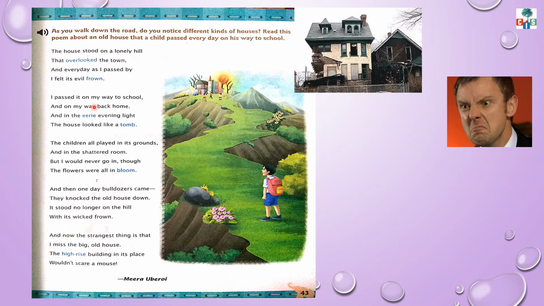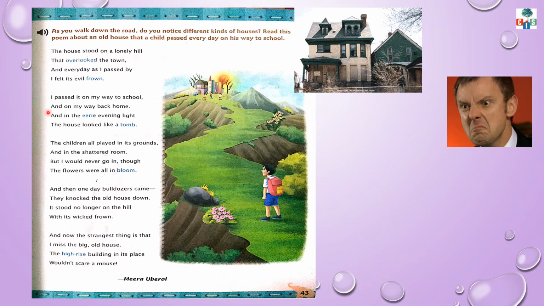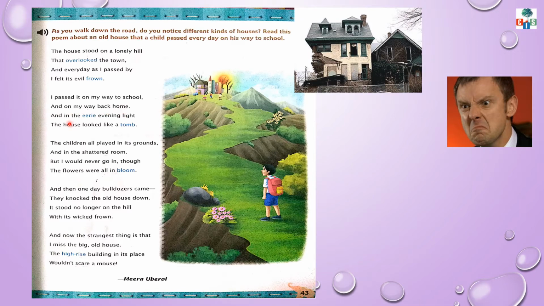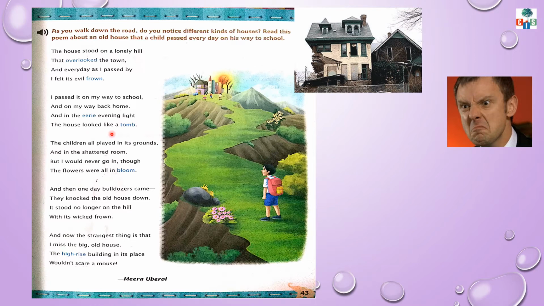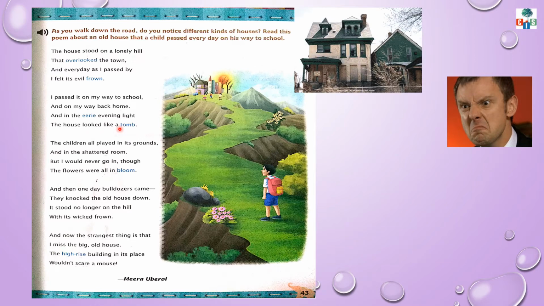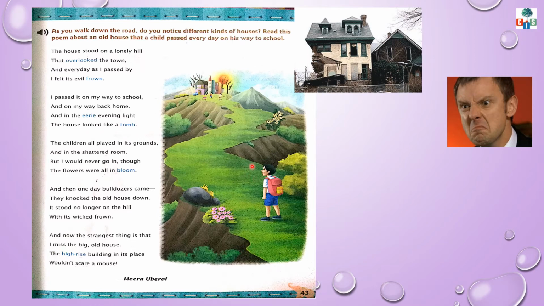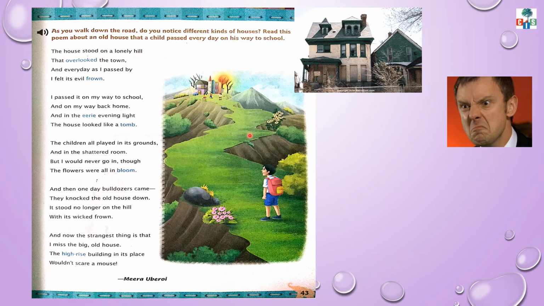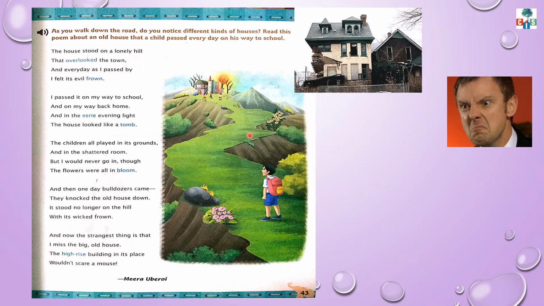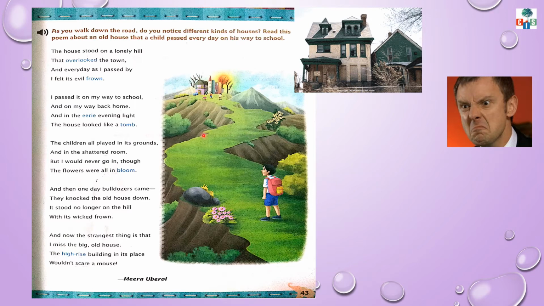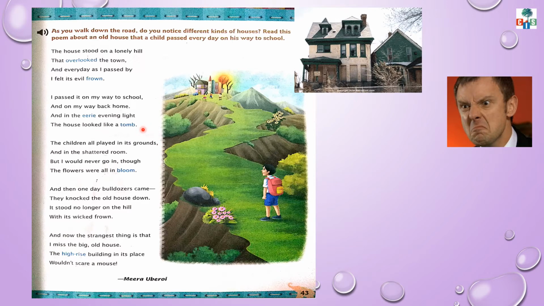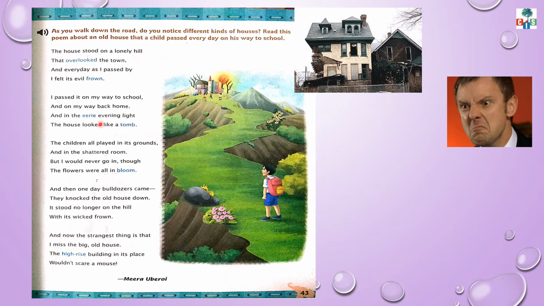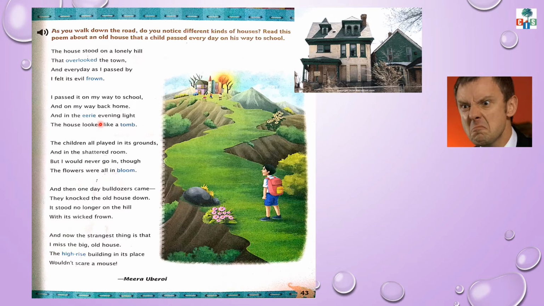I passed it on my way to school and on my way back home. And in the eerie evening light, the house looked like a tomb. Children, when that boy goes to school and when he comes back home, in the evening, that evening looks like an eerie evening light. Eerie means strange and frightening.